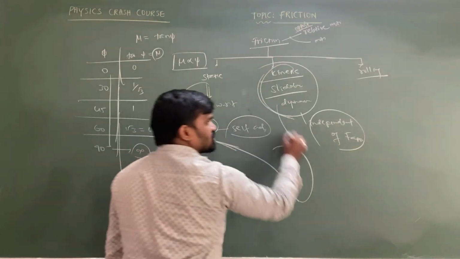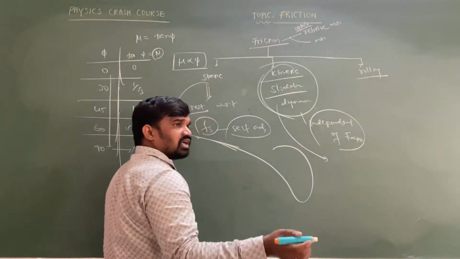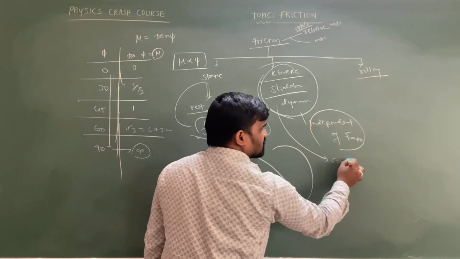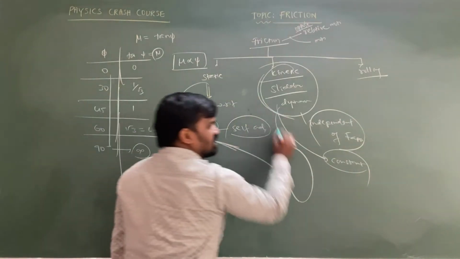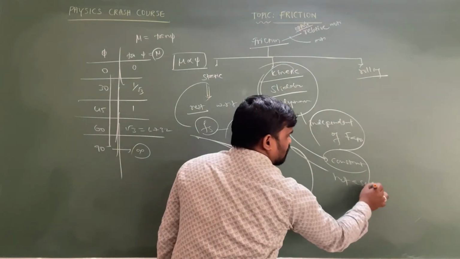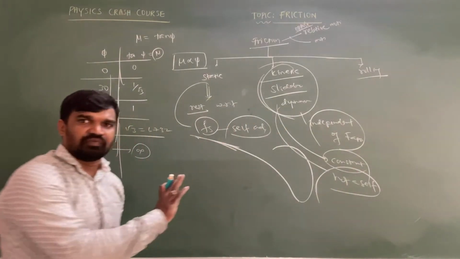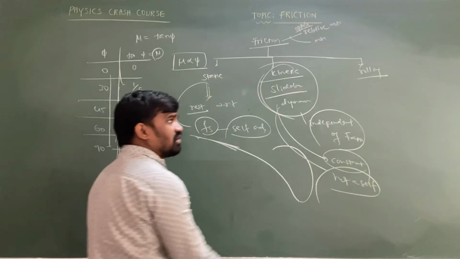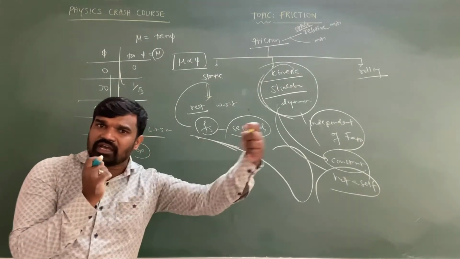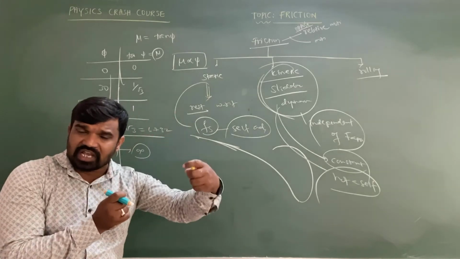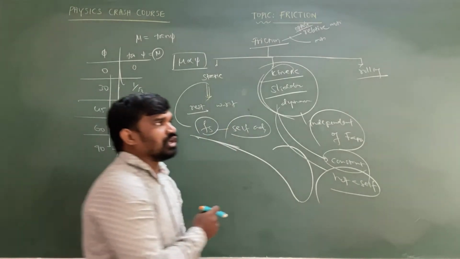The kinetic friction produced between two contacting surfaces is always constant. It is not changed by changing the applied force. That is why kinetic friction is not a self-adjusting force. Once you determine the value of kinetic friction, it will be the same for the entire motion unless the surface is changed.